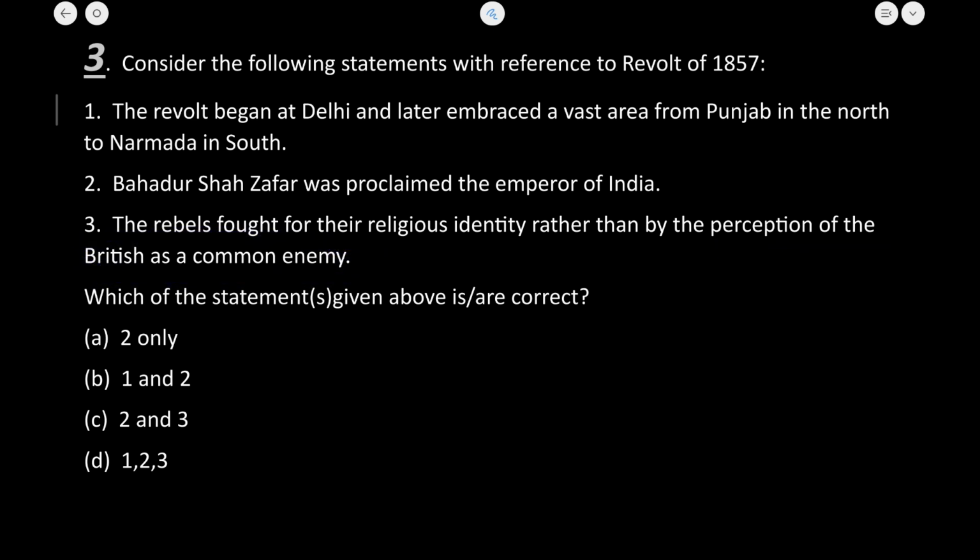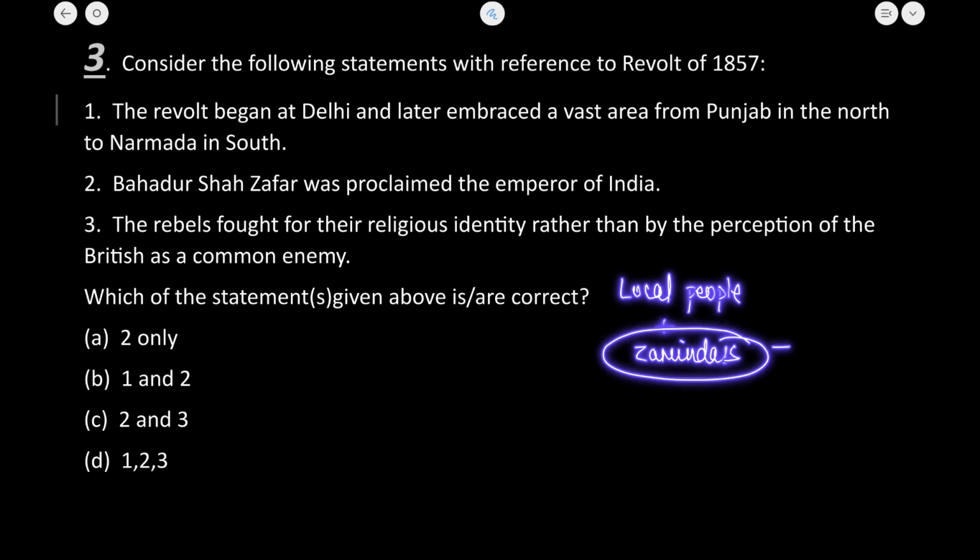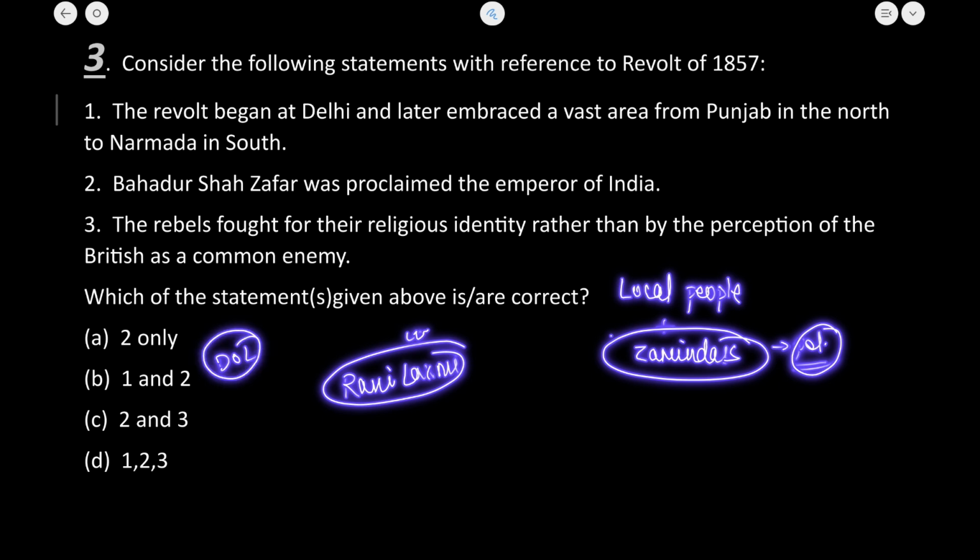This was absolutely true. This whole revolt was raised by the local people, which was also followed by the zamindars, because zamindars were also oppressed, as I have told you in the political reasons behind the revolt. For example, if I talk about Rani Lakshmibai, the state of Rani Lakshmibai was snatched by the British under the doctrine of lapse policy by Lord Dalhousie in the year 1854.